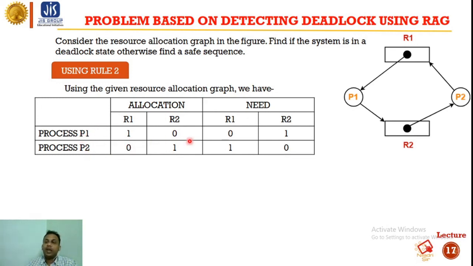P1 requires R2, that is why it is 1. P2 requires R1, that is why it is 1. P1 does not require R1, that is why it is 0. P1 does not require R2, that is why it is 0.